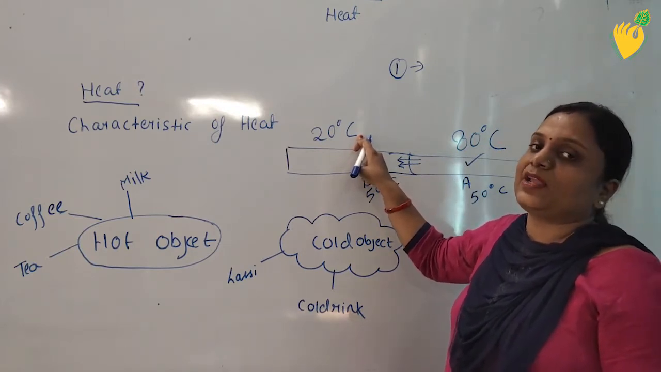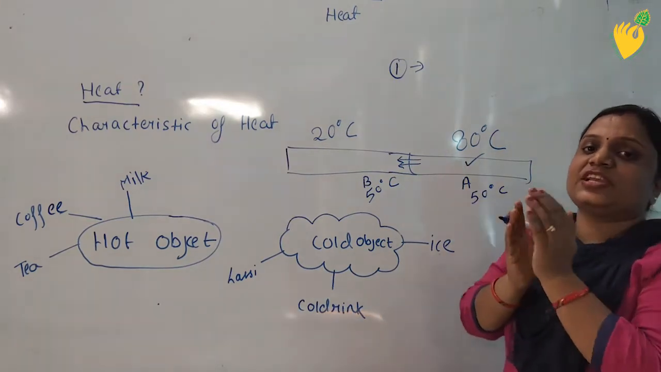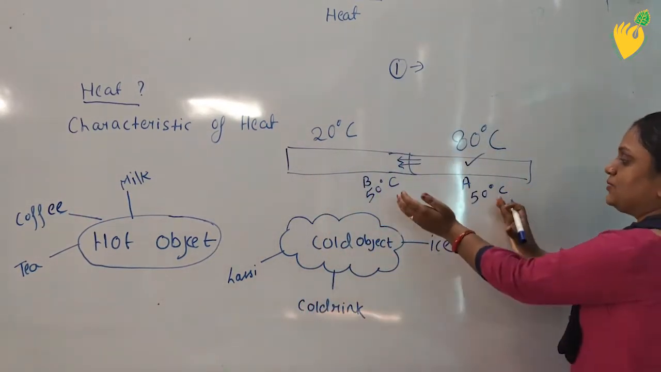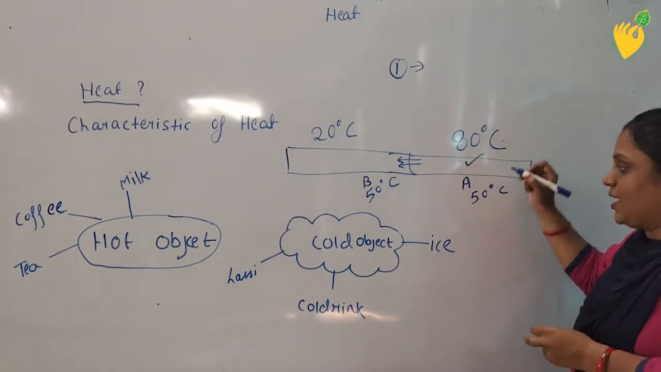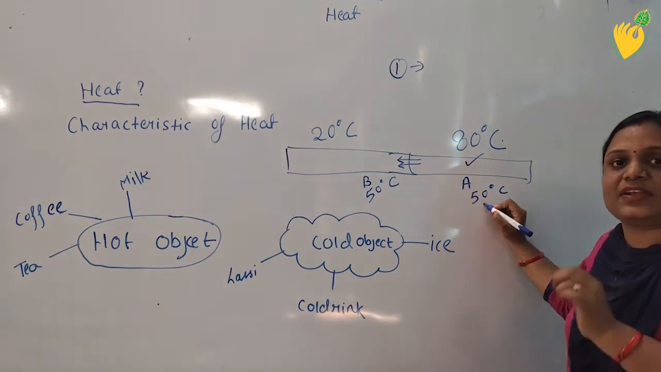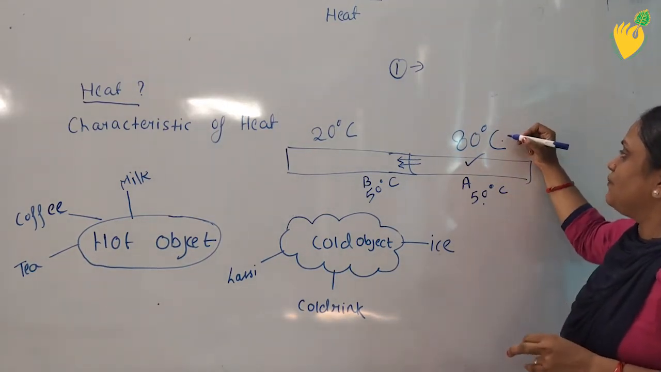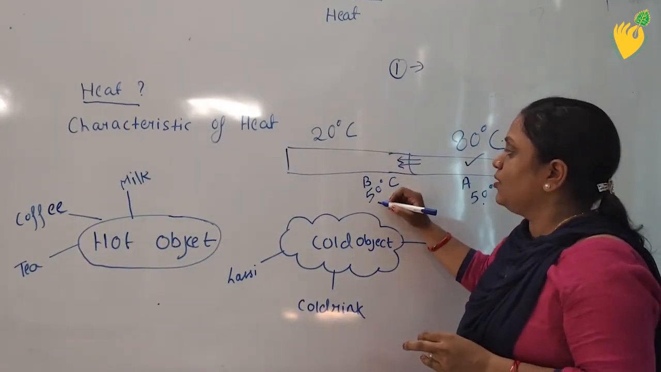The other property of heat is that heat causes a change in temperature. This is also very clear from this example. The temperature of this body is 80 and now it is 50. After the transfer of heat, the temperature changes. It goes from 80 to 50, and it goes from 20 to 50.